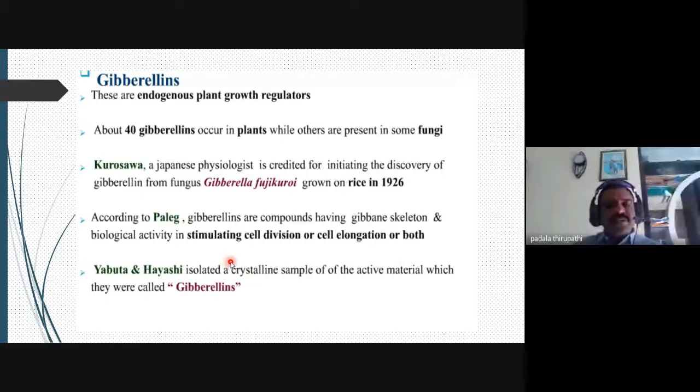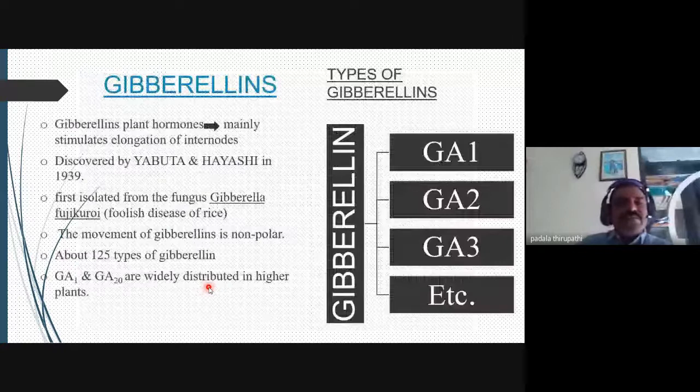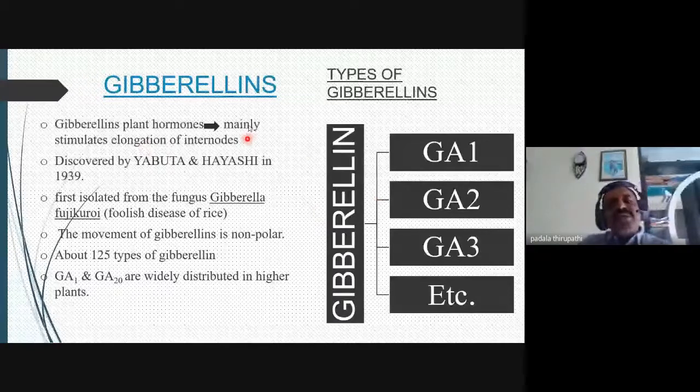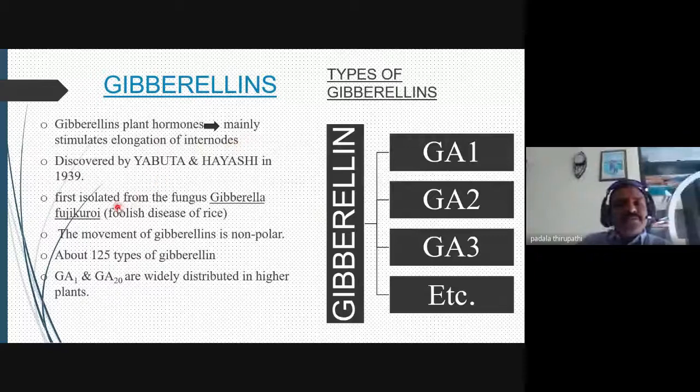So the name was given by Yabuta, Hayashi and Sumiki, scientists belonging to Japan, after the discovery by Kurosawa. These plant hormones mainly stimulate the elongation of internodes. The first and foremost physiological function of gibberellins is the elongation of internodes, and they were first isolated from the fungus Gibberella fujikuroi.